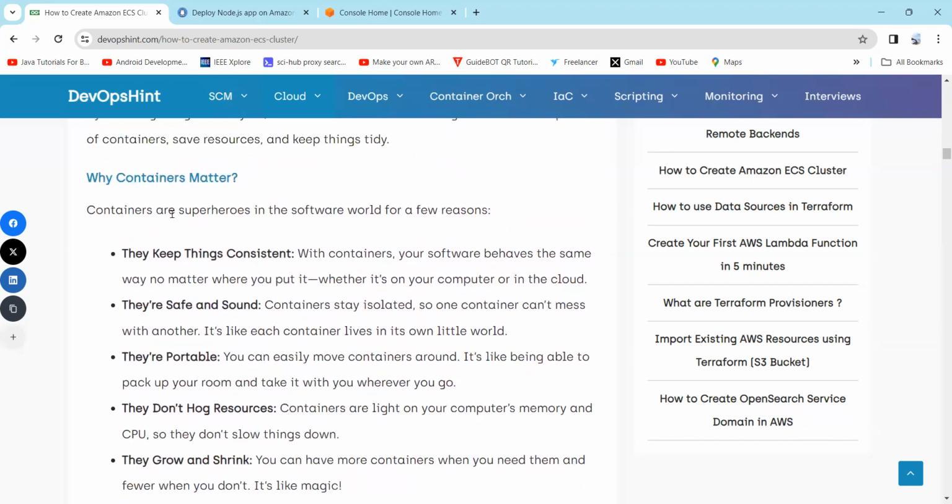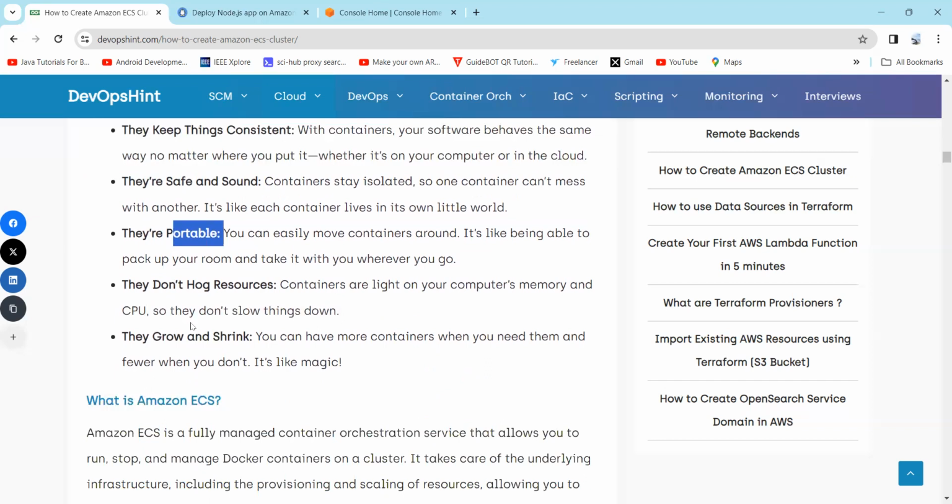So why do containers matter the most? Containers are the superheroes of the software world for a few reasons. They keep things consistent, they are safe and sound, they are portable, they don't hog resources, and they grow and change.